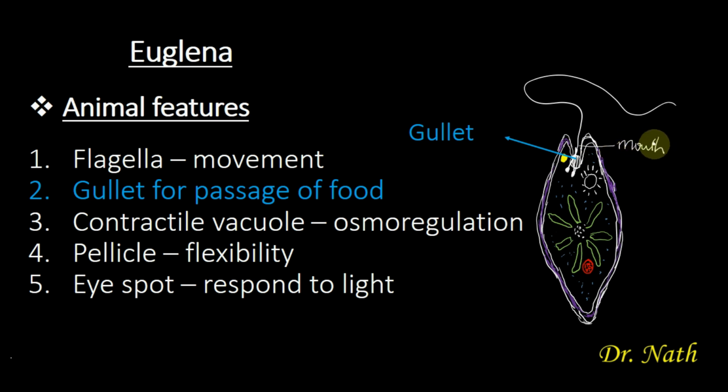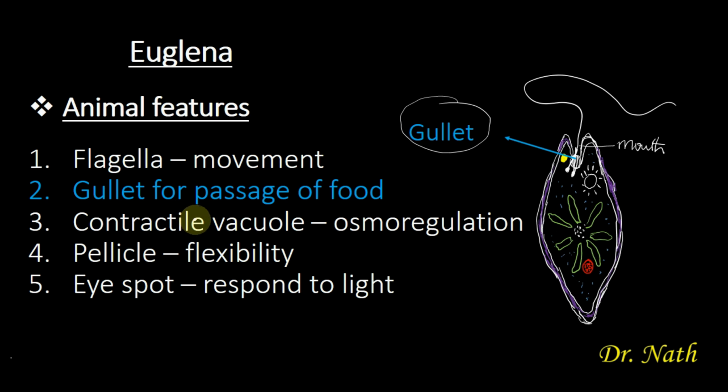So the food that is taken into the mouth will then enter into the gullet, then from the gullet into the body of the Euglena. So the gullet is acting as a tube for the passage of food from the mouth to the body of the organism. So it is only animals that possess the structure of gullet. So the presence of gullet is what makes zoologists call it an animal.